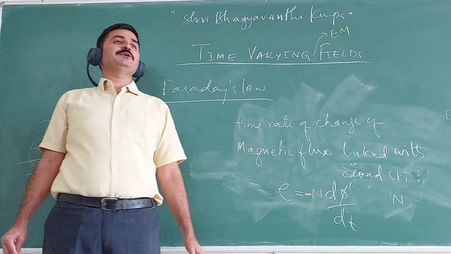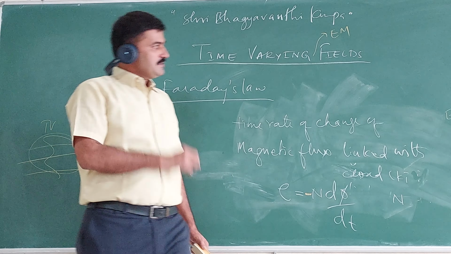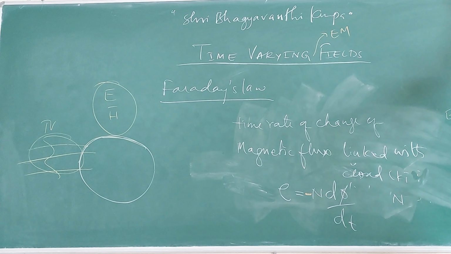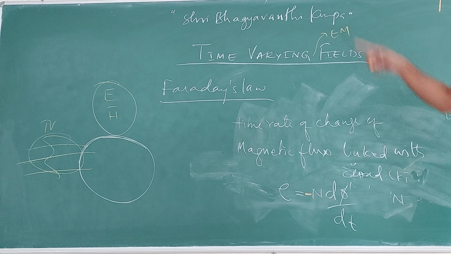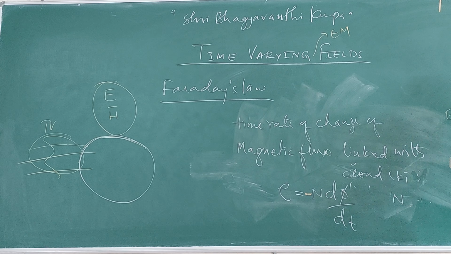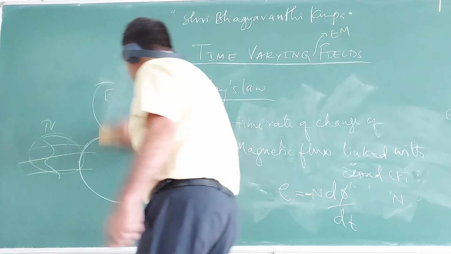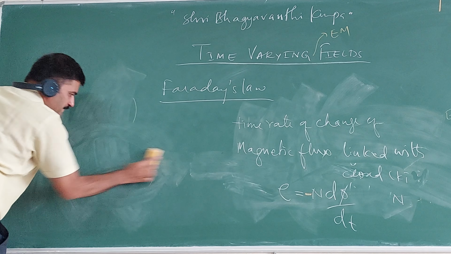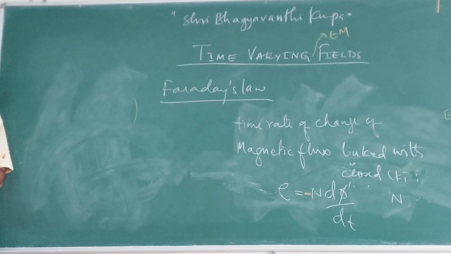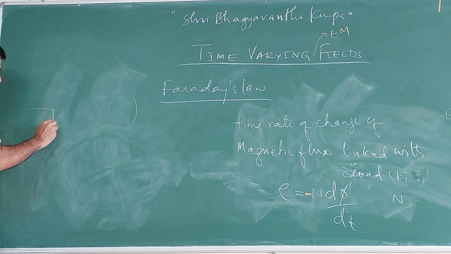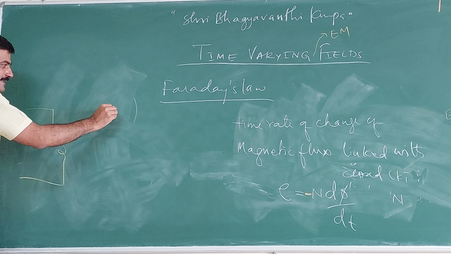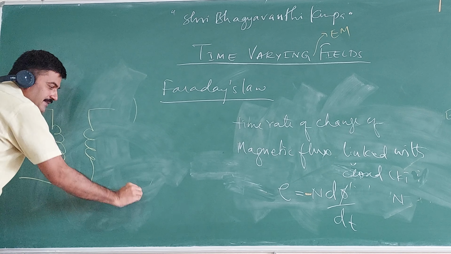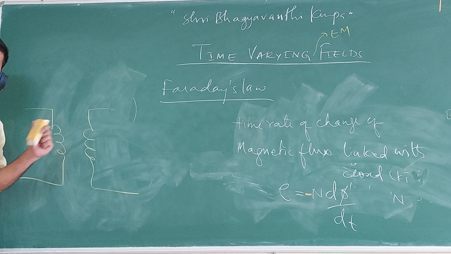Then what is that negative sign? Let us take the best example, a transformer. This is a primary winding, and this is a secondary winding. Is there any physical connection between primary and secondary winding?